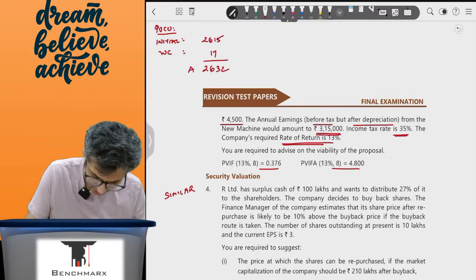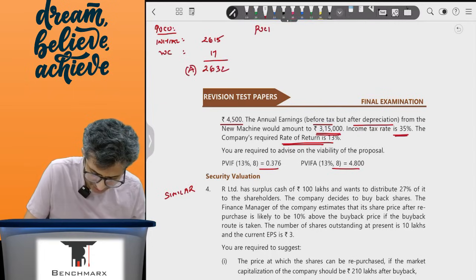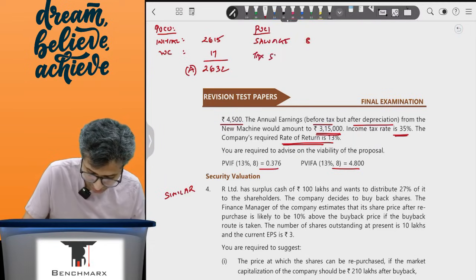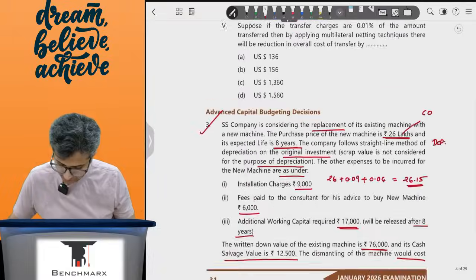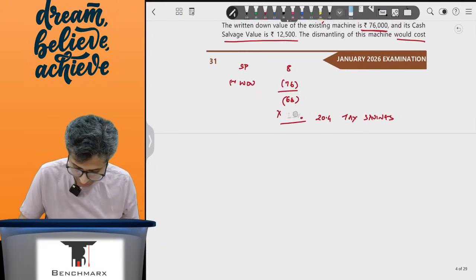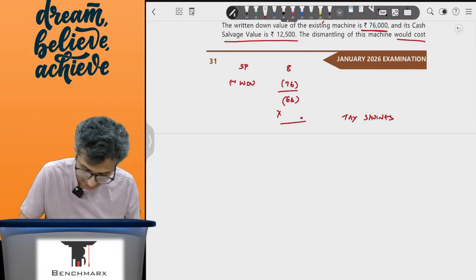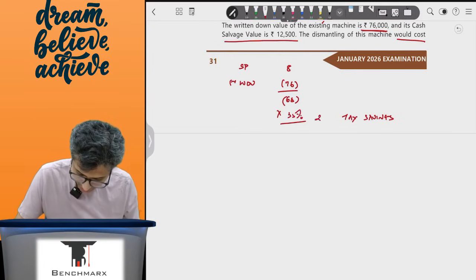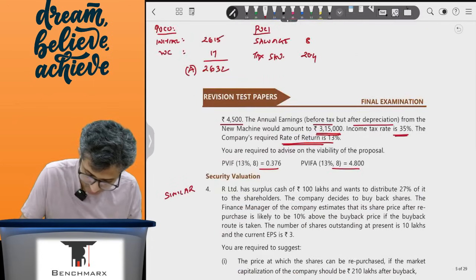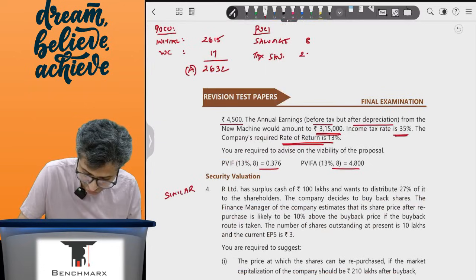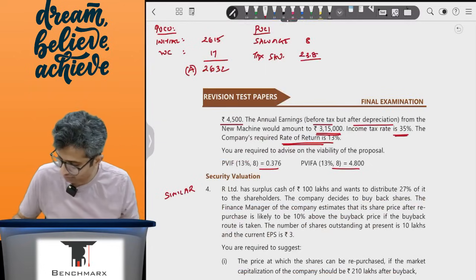2632, let's say sub point A. Now when you look at PVCI, for example, your initial salvage value, which will be 12,500 minus 4,500, that is 8,000, plus tax savings on the capital loss. If I'm not wrong, this is 20.4. No, this is 35%. So this is 68 into 35%, and this is 23.8. So if I were to total both of these, I will get an immediate cash inflow of 31.8.